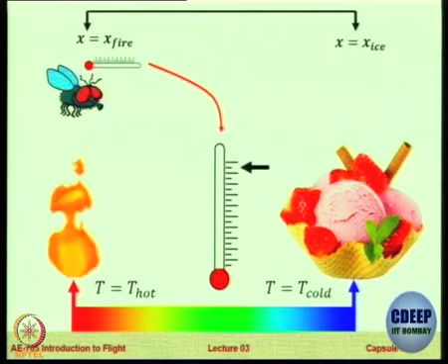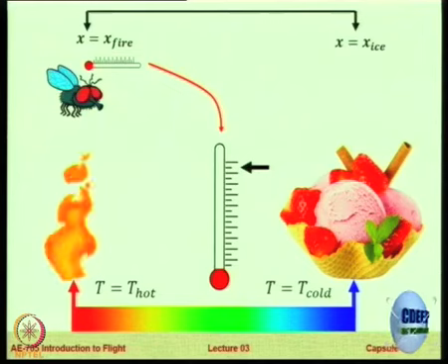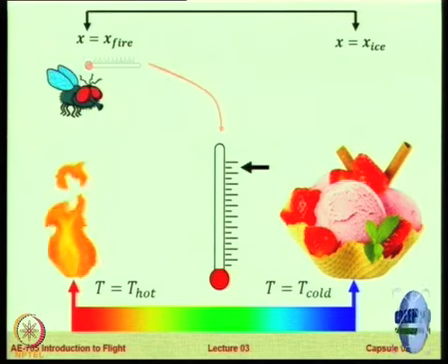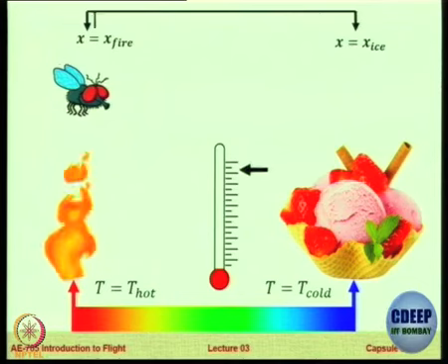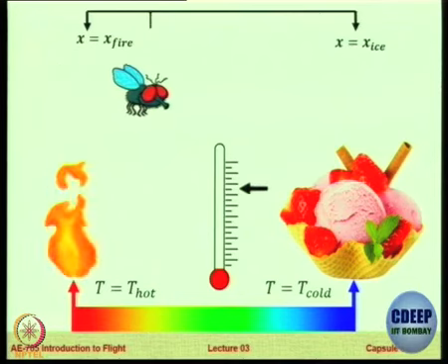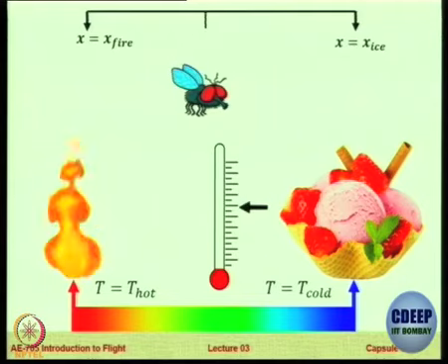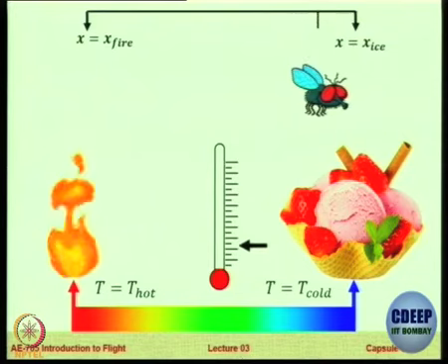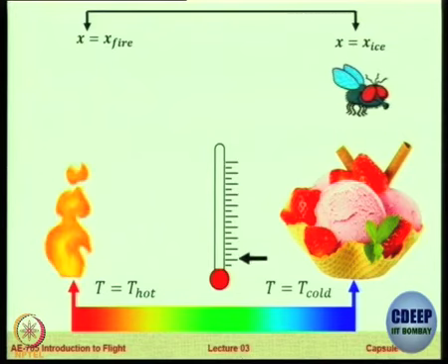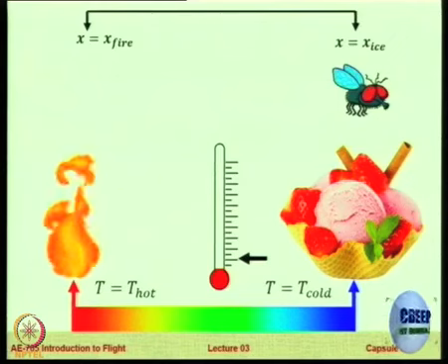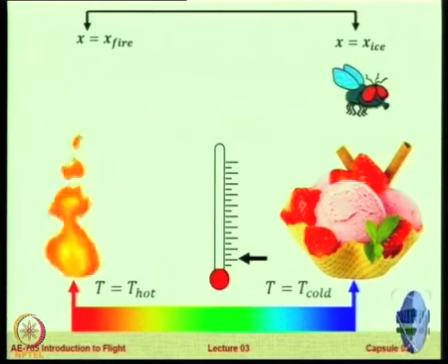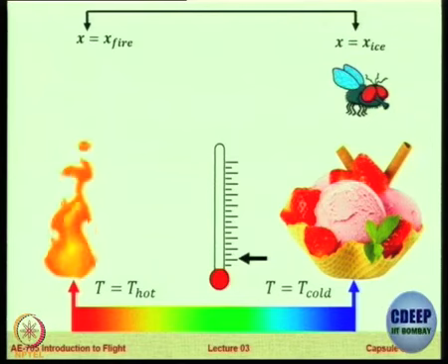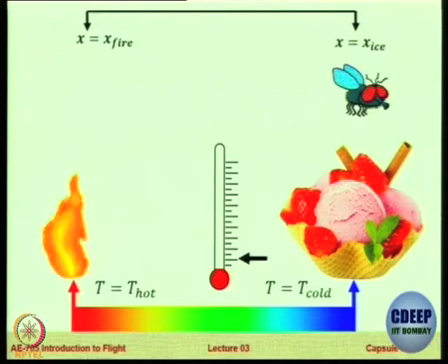So as the bumblebee moves, you will see the arrow moving in that particular temperature scale.